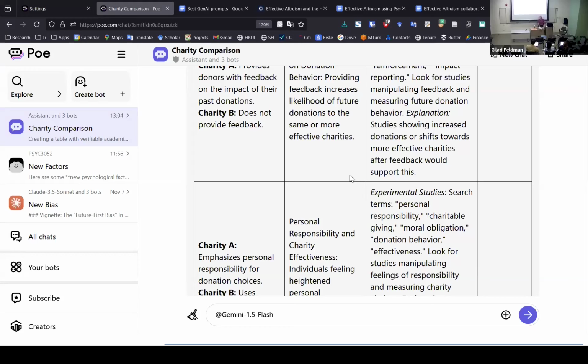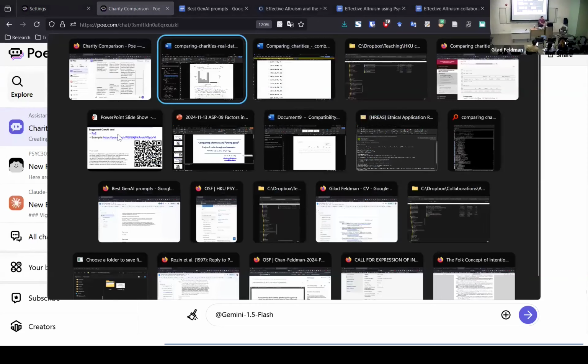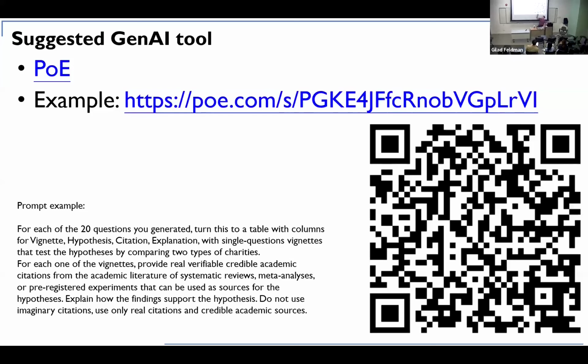But I want you to reflect on these. I want you to look at these, examine these, perfect these, make sure that these are very strong and solid, and that they're direct enough, specific enough so that we can run these together. So if you want to import this, just scan this or go to this URL. You can download my presentation from the OSF and then just press the link.